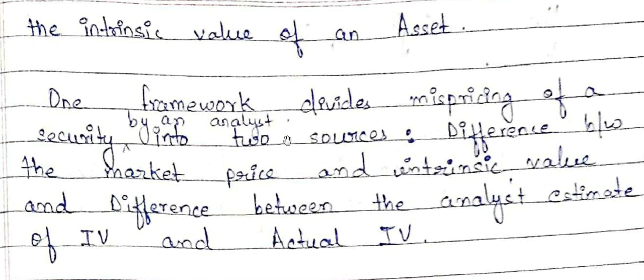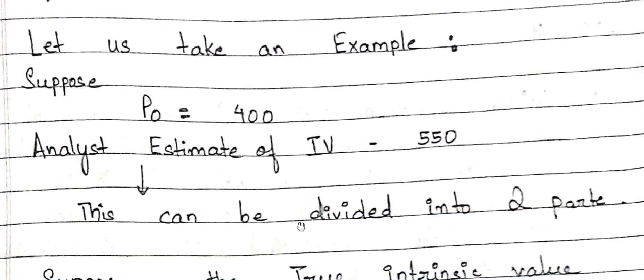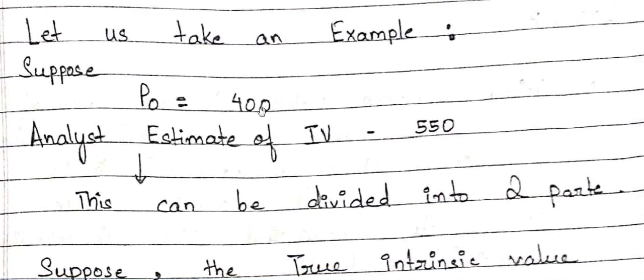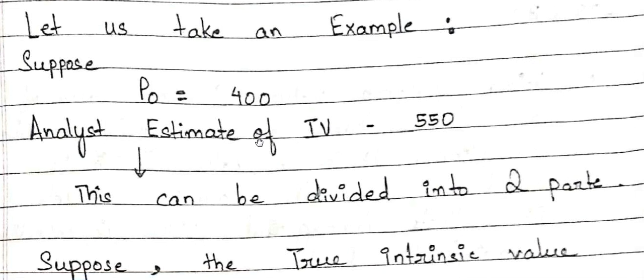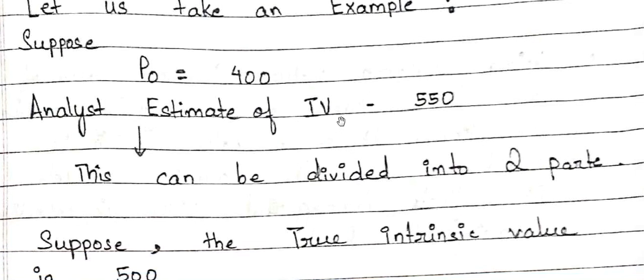Now, if the analyst has come out with an intrinsic value estimate of a particular security, let's take a look at an example I've designed. Suppose you are analyzing a stock, and the price of that stock going on right now in the market is 400. The analyst's estimate of intrinsic value, meaning the fundamental value at which I have arrived after analyzing the stock, is 550.